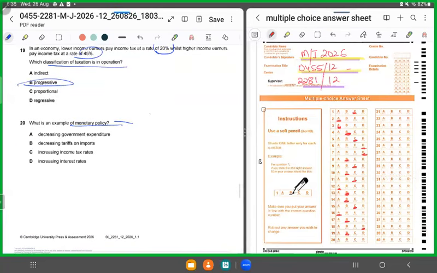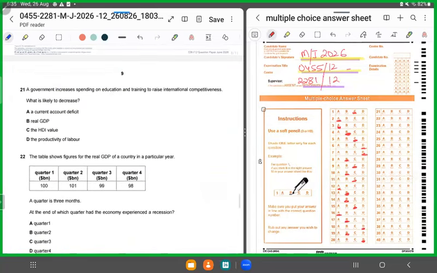When we talk about monetary policy, we talk about either money supply or we talk about interest rates. So this means we are talking about increasing interest rate. 20 has to be D. Why can't it be the other options? Government expenditure is fiscal, imports is again related to balance of payments or fiscal. Tax rates is again fiscal, so it cannot be A, B, C. It has to be D. 20 is D. Moving forward, 21.